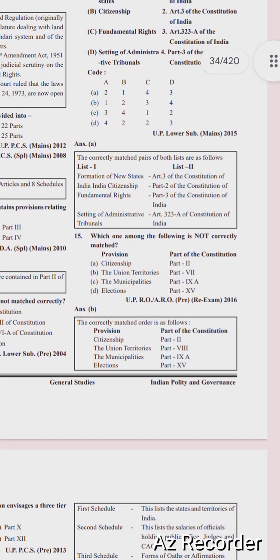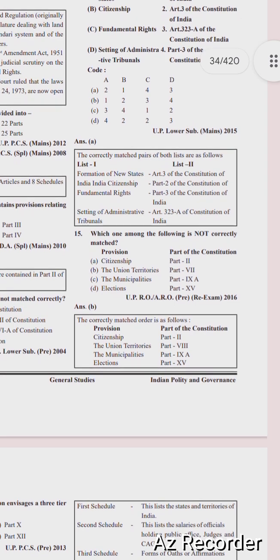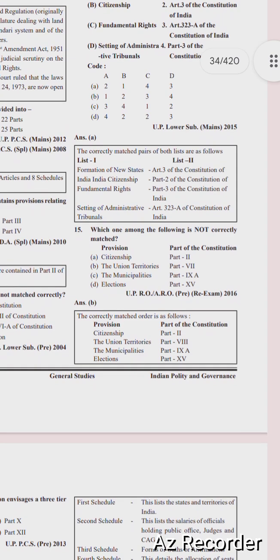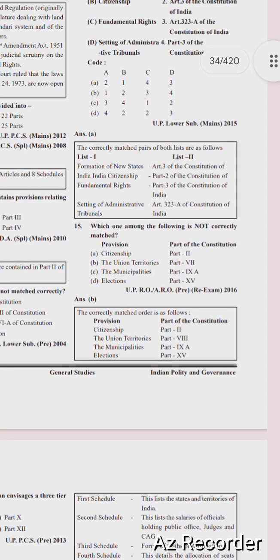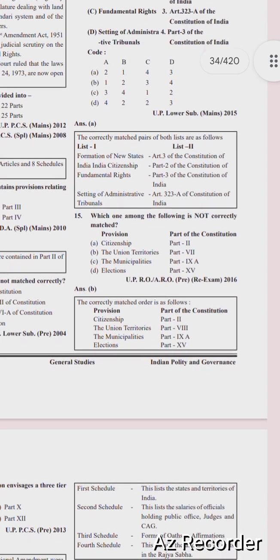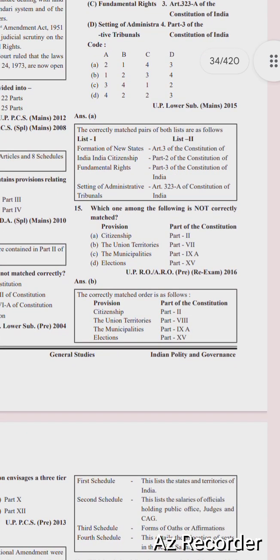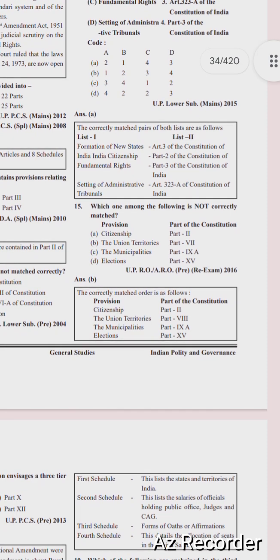So next question is, which one of the following is not correctly matched? Provision and part of the Constitution: citizenship, part 2; union territories, part 7; municipalities, part 9A; and election, part 15. Right option is option number B, union territories part 7. So the other options are correctly matched. Citizenship is related to part 2 and union territories